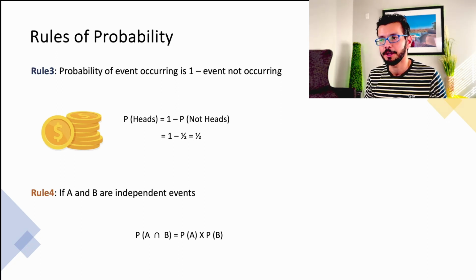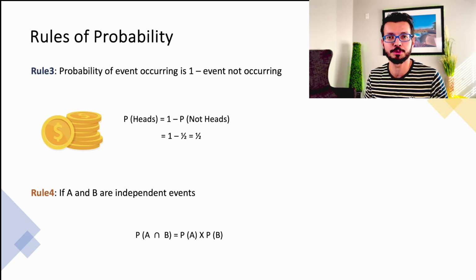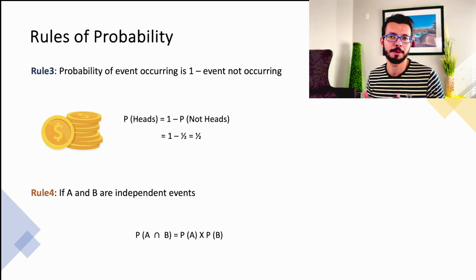Rule number 4, if A and B are independent events. Now, if you're wondering what are independent events, I would request you to pause this video, go back to the video where I have explained independent and dependent events and mutually exclusive events. Take a look at that. That will give you a very good idea about these events. Once you're through that, then let's come back to this video. So coming back to the formula, probability of A intersection B, which means probability of both A and B happening at the same time, is equal to probability of A multiplied by probability of B.